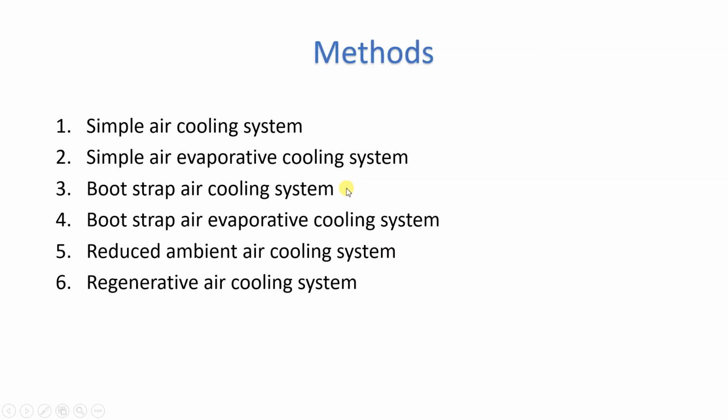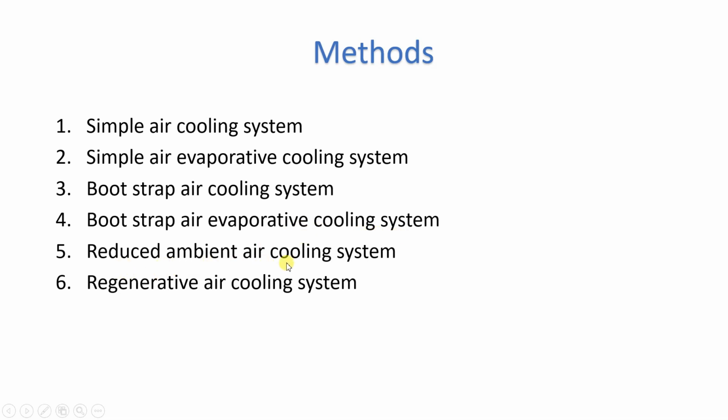Now there are different methods of air refrigeration systems for aircraft. There are 6 methods. The first one is the simple air cooling system. Second is the simple air evaporative cooling system. Third is the bootstrap air cooling system. Fourth is the bootstrap air evaporative cooling system.